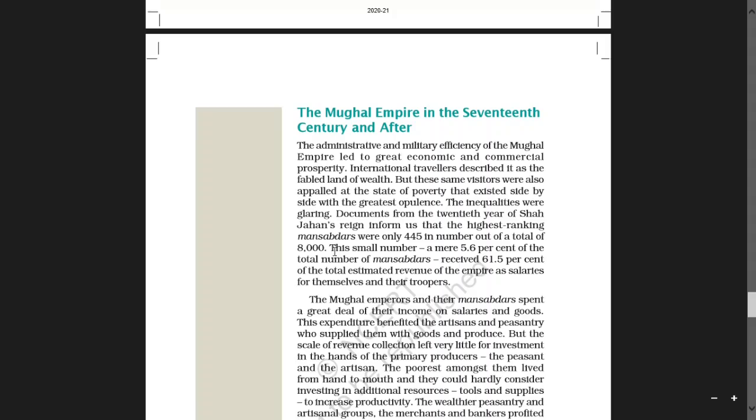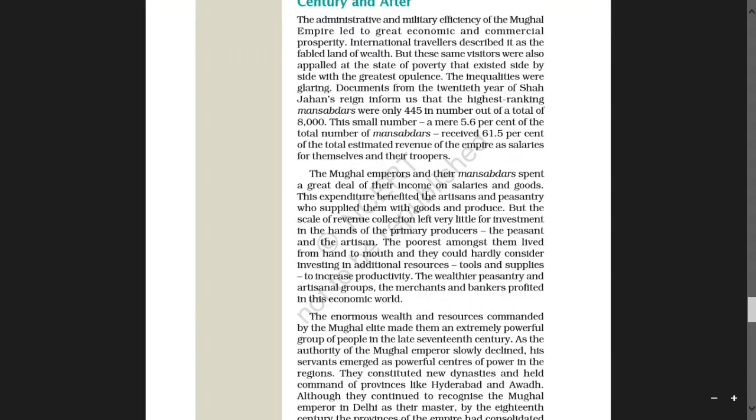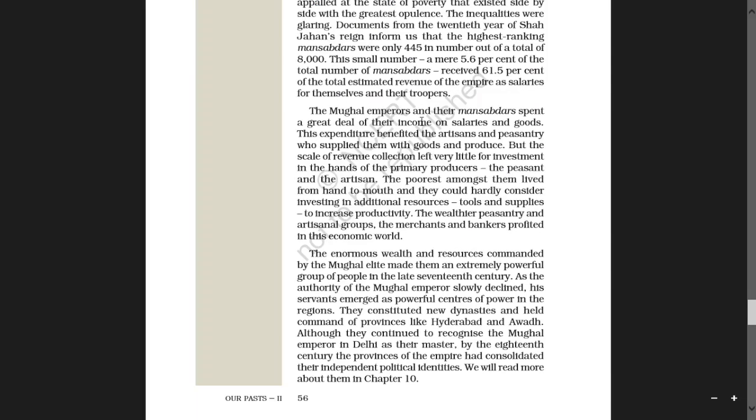So this small number was very few. It was a mere 5.6% of the total number of Mansabdars who received 61.5% of the total estimated revenue of the empire as salaries for themselves and their troopers.